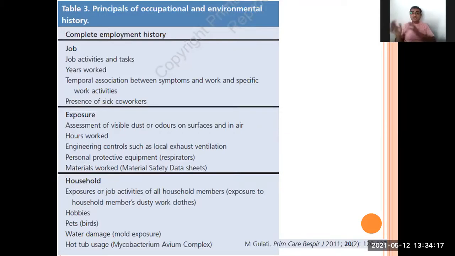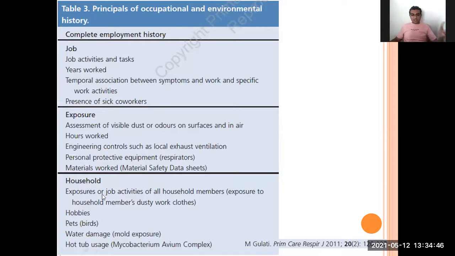But here we get a clear-cut diagnosis, where it is job-related or associated with something like asbestosis, silicosis, farmer's lung, or flour mill workers. Flour mill workers have much more exposure to dust, and because of this they have pneumonia-like symptoms.